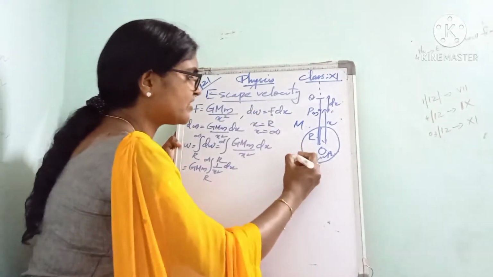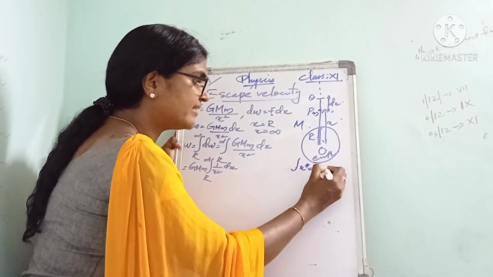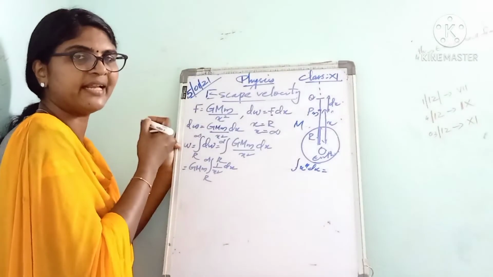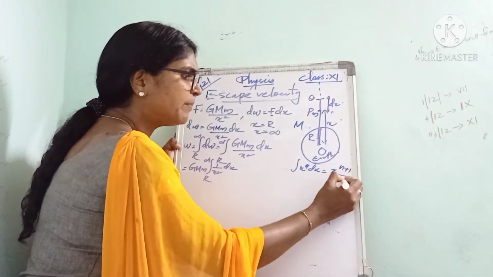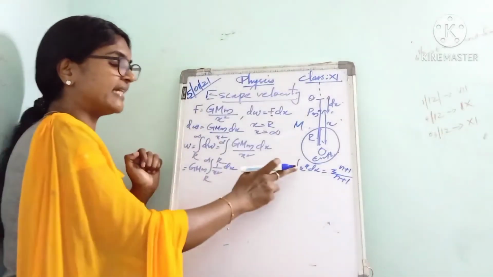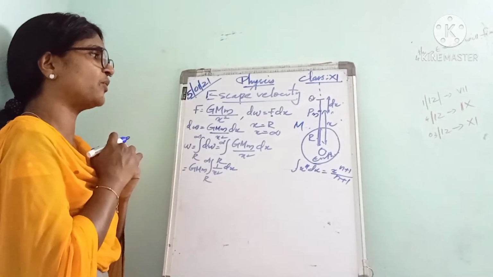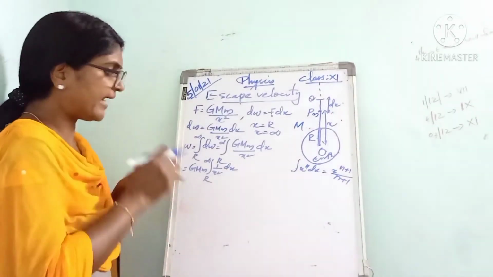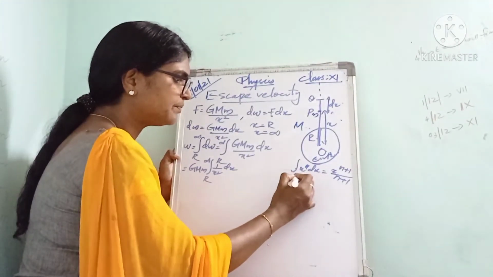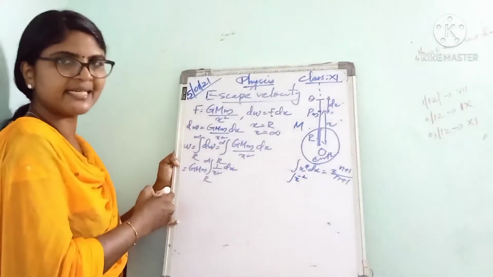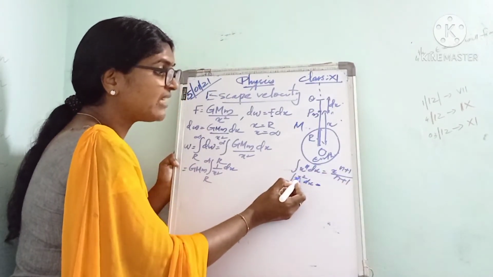We know the general equation: the integral of x raised to n dx is x raised to n plus 1 divided by n plus 1. This is the standard equation. Here 1 by x squared can be written as x raised to minus 2. So in place of n we have minus 2.